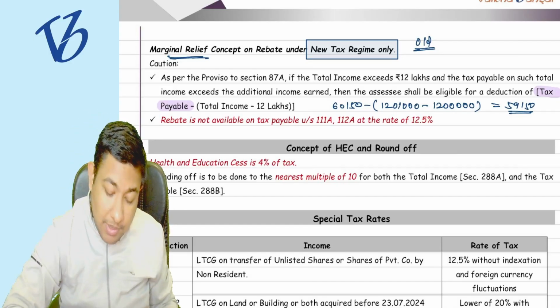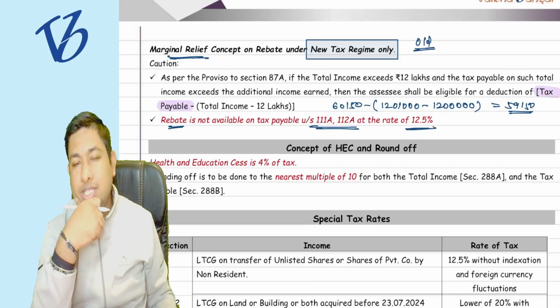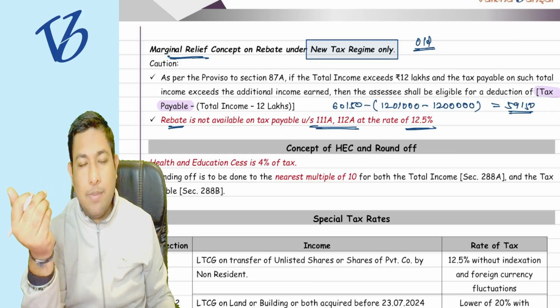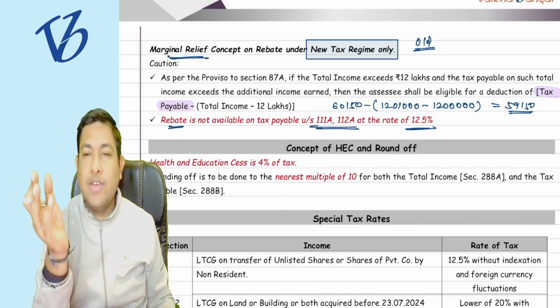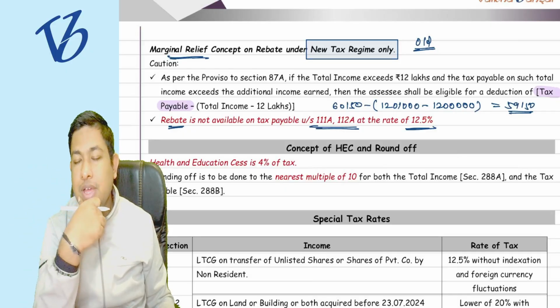Now they have said that the rebate is not applicable on income where the rates are 12.5%. Earlier it was written in 112A that the rebate is not applicable, but in section 111A it was not written. Various case laws happened, with Supreme Court and High Court rulings.